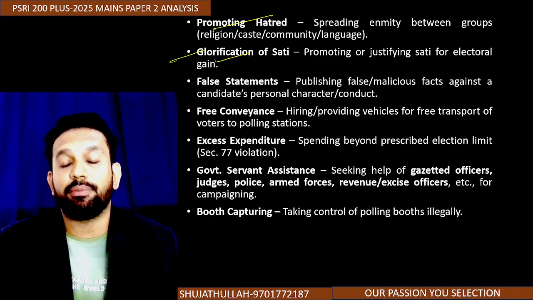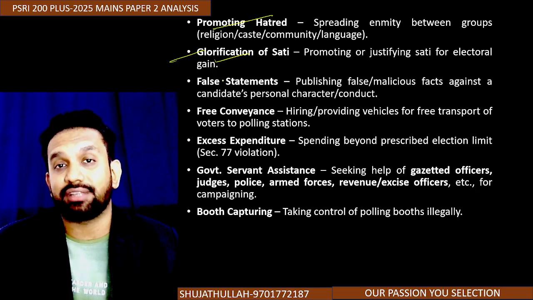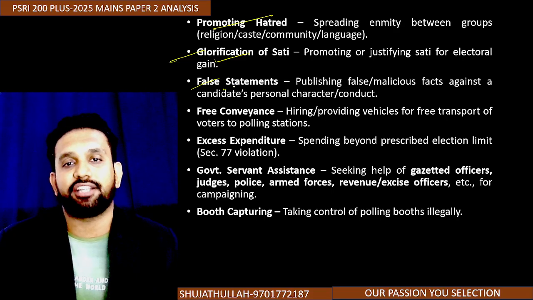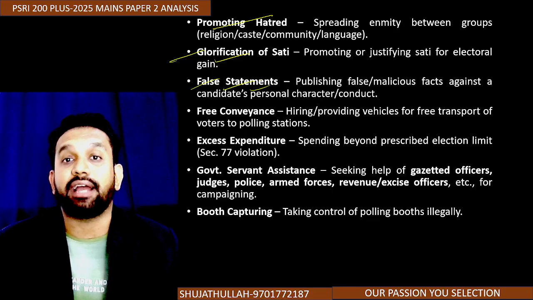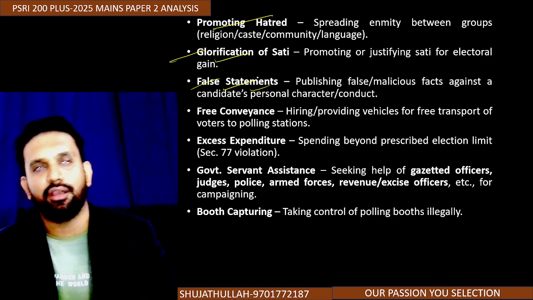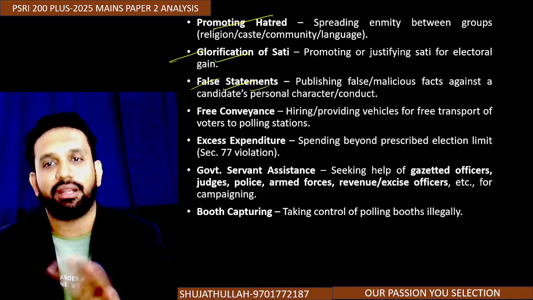Okay, you should not be talking about it when the candidate who is actually contesting the elections and also the MPs and MLAs who are actually sitting also. False statement you should not give with regard to the character of a particular person. You should not say, if my opponent is there, I should not say that usko 4 बीवी है या उसको 3 बीवी है. पहले बात बोलना ही नहीं private life के बारे में.